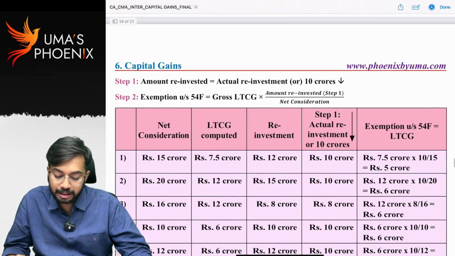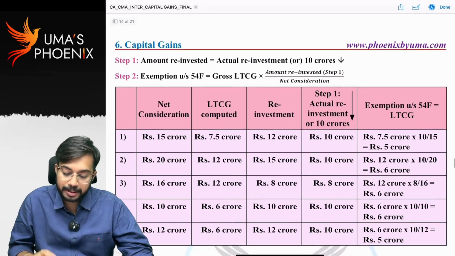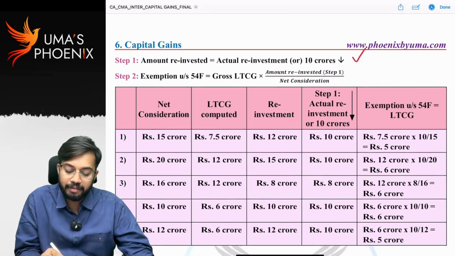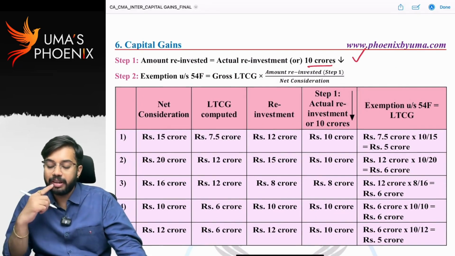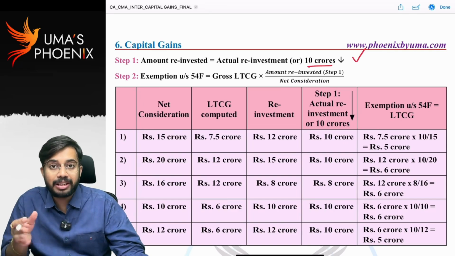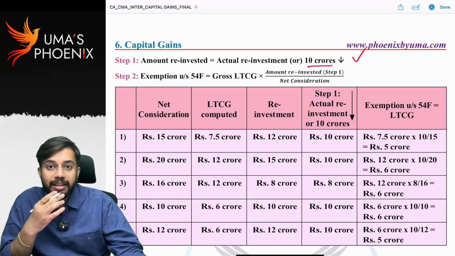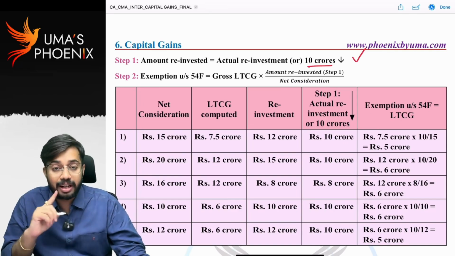What do you mean by this? How to calculate exemption under section 54F? There are two steps. Step 1, amount reinvested is equal to actual reinvestment or 10 crores, whichever is lower. That means whatever the amount that I have reinvested, total amount is not eligible for exemption. Amount reinvested or maximum amount 10 crores, whichever is lower.